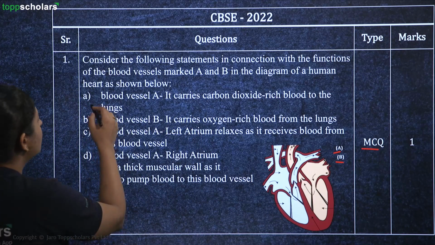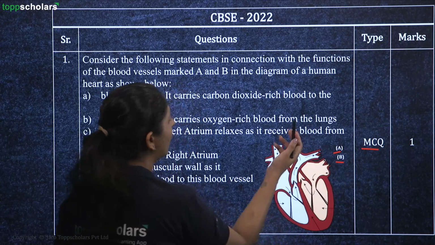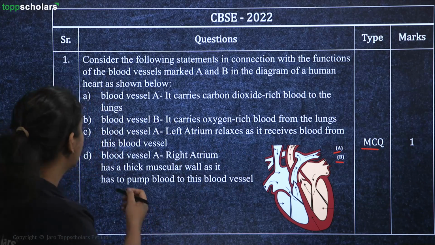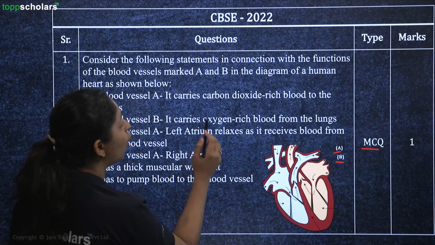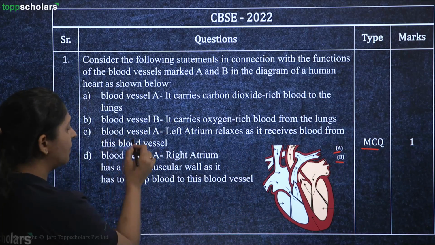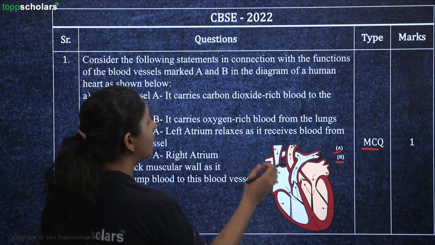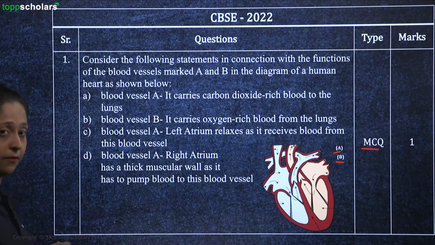So you have options such as blood vessel A, right? It says that A is carrying the carbon dioxide rich blood to your lungs. Then we have blood vessel B. It says that it is carrying the oxygen rich blood from your lungs. Then we have option C. It says blood vessel A, left atrium relaxes, okay, as it receives blood from this blood vessel.